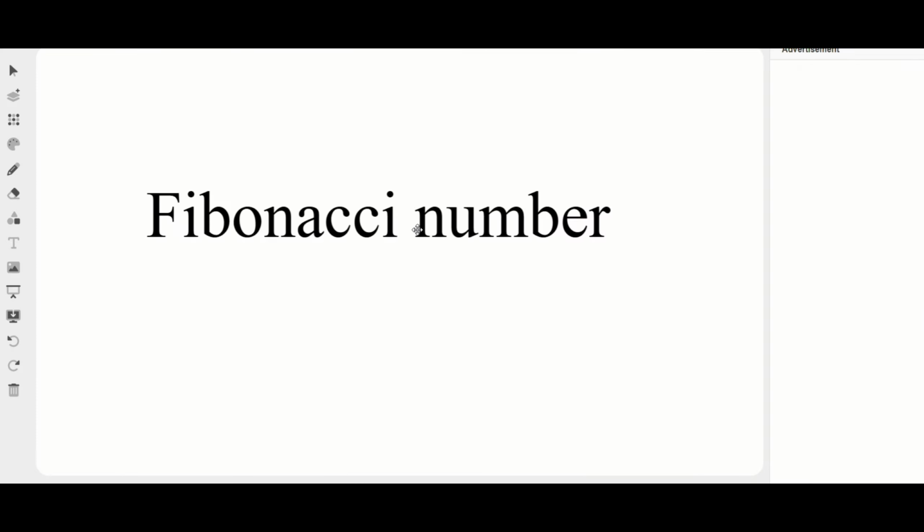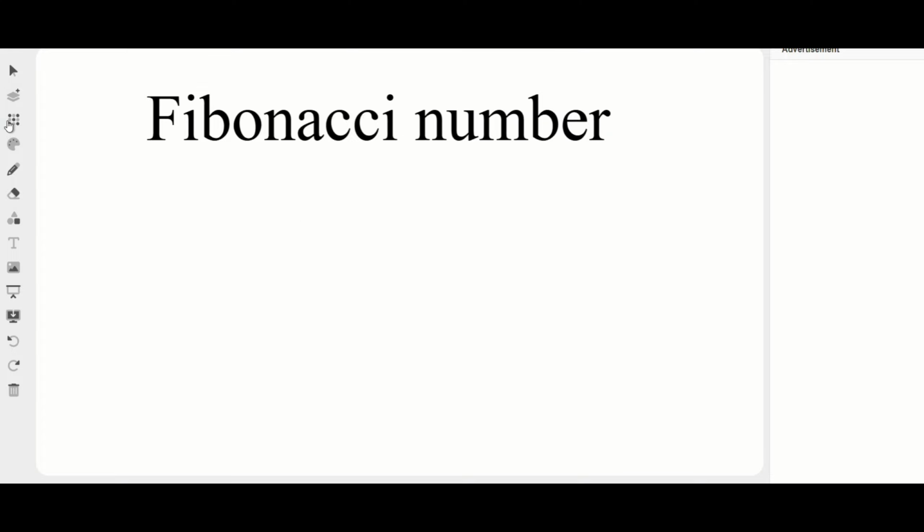Before this, let's have the definition for Fibonacci number. What exactly is a Fibonacci number?